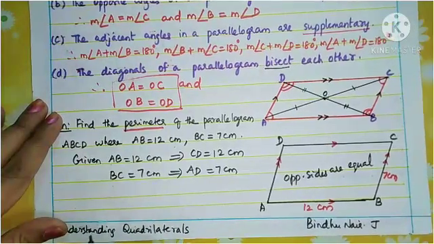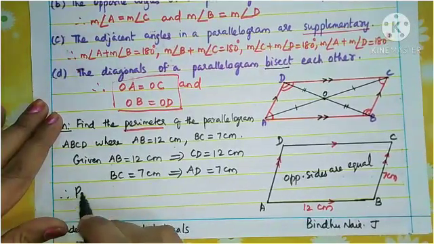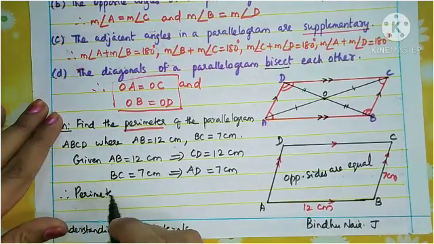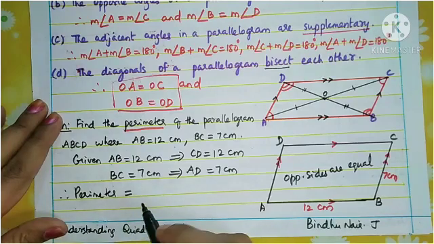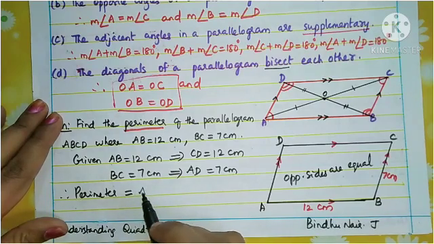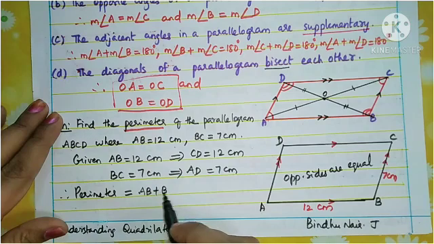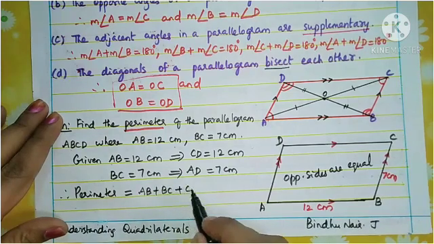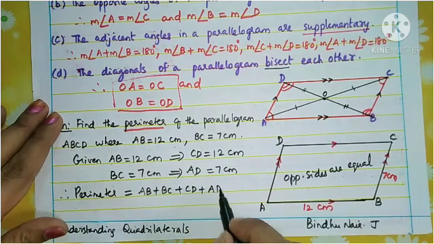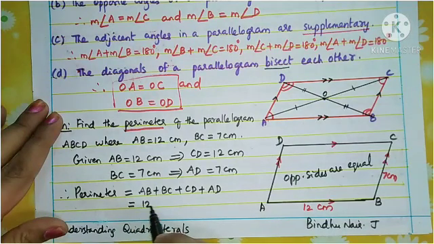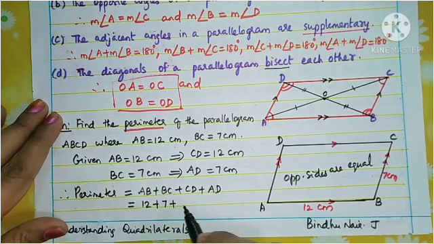Yes. Now what do you want to do? Therefore, perimeter. As usual, we want to add all the sides to find the length of the boundary. So what are the four sides? AB plus BC plus CD plus AD. Put the values: 12 plus 7 plus 12 plus 7.